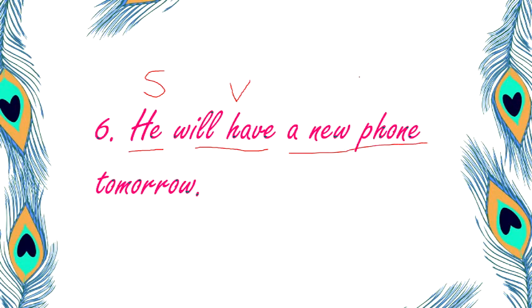He will have a new phone. So that means I have an object which is the answer of my question who or what. So this will have verb becomes transitive. Okay. This has the object that gives you the answer of who or what question. Alright.